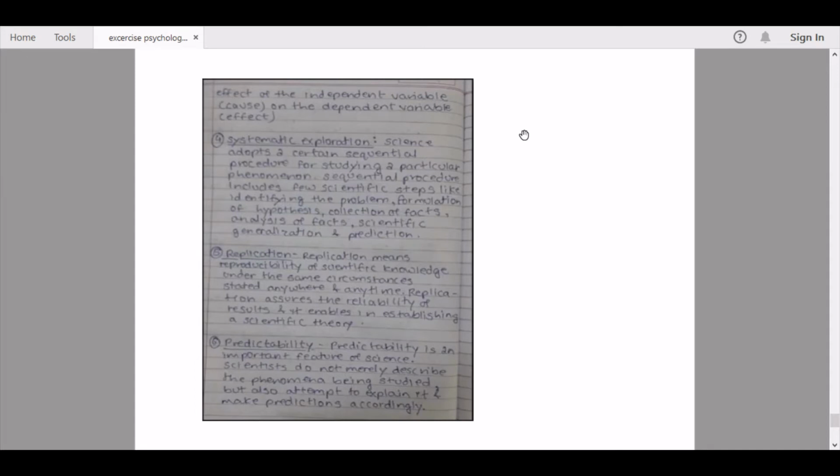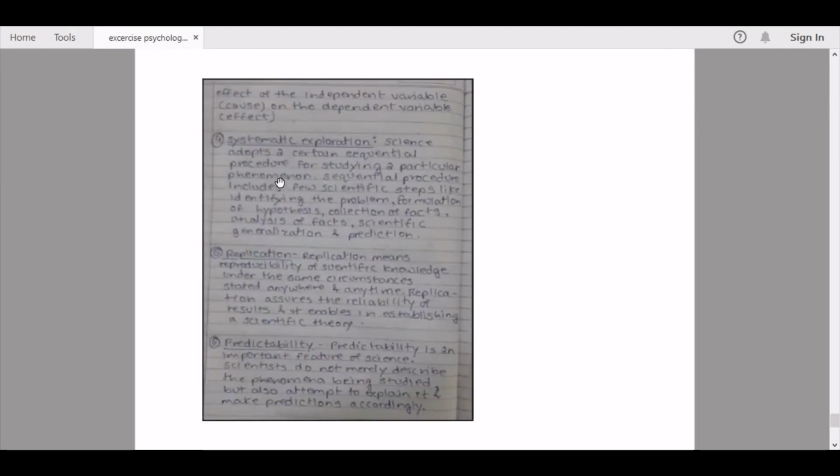Point number five, replication. Replication means reproducibility of scientific knowledge under the same circumstances stated anywhere and anytime. Replication assures the reliability of results and enables establishing a scientific theory. Point number six, predictability. Predictability is an important feature of science. Scientists do not merely describe the phenomena being studied but also attempt to explain it and make predictions accordingly. So this was your exercise for psychology as a scientific discipline.